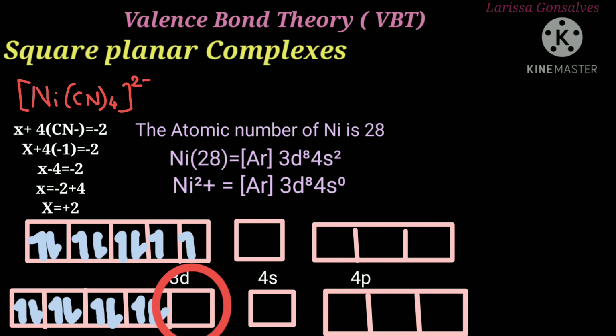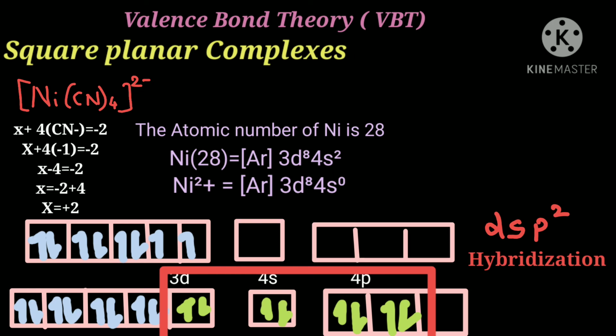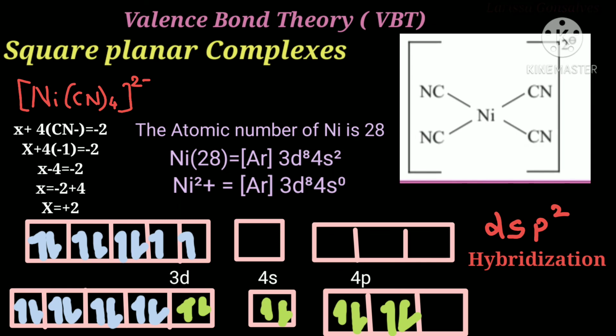Now we have 4 CN ligands. One ligand will give 2 electrons, so 4 will give 8 electrons. Now we have to fill those 8 electrons in the orbitals: 2 in 3d, 2 in 4s and 4 in 4p. Hence the hybridization is dsp2 hybridization. This is how the complex will look, and it has a square planar geometry.